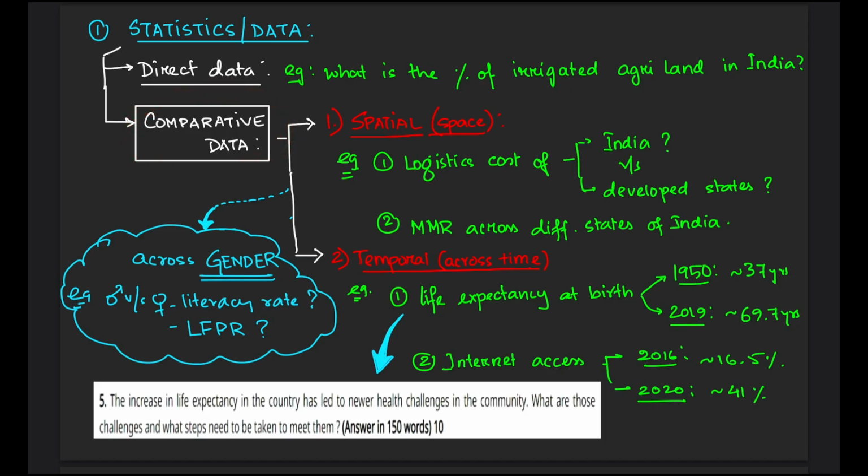Direct data, this might be an example of a direct data, while for comparative data, we can go for comparison across a space or across time. So for example, a spatial comparative data would be logistics cost of India versus developed states, and secondly it might be MMR across different states of India.